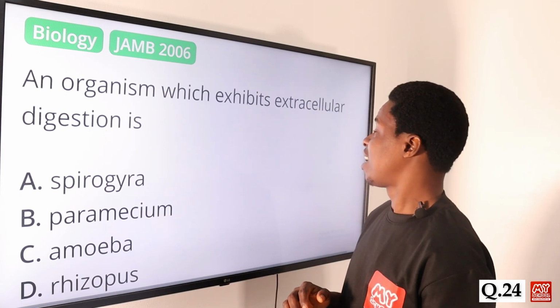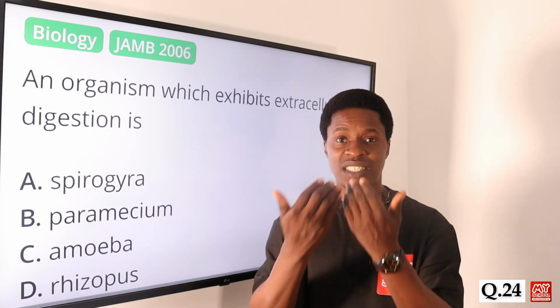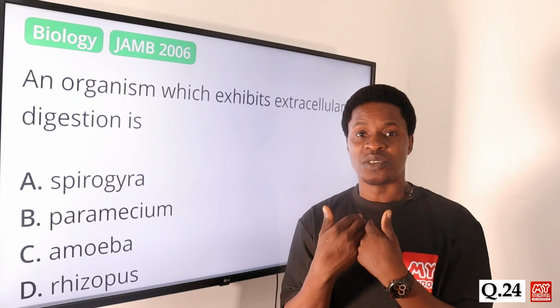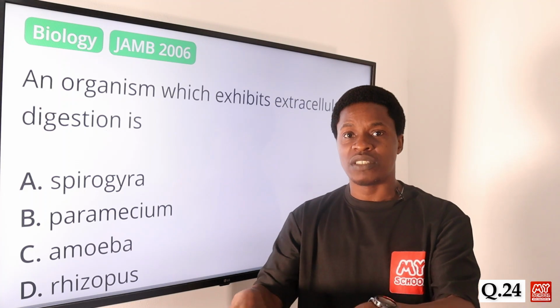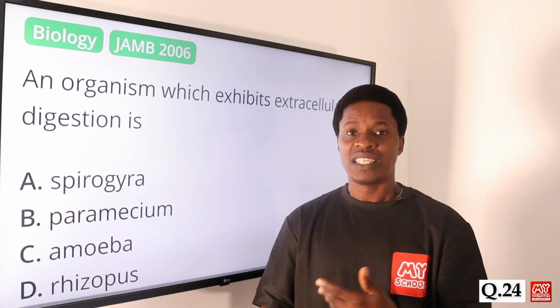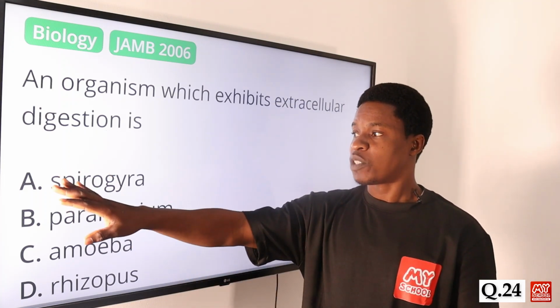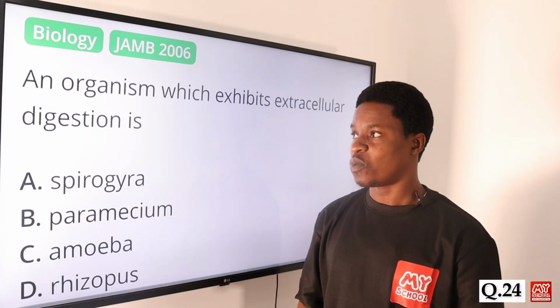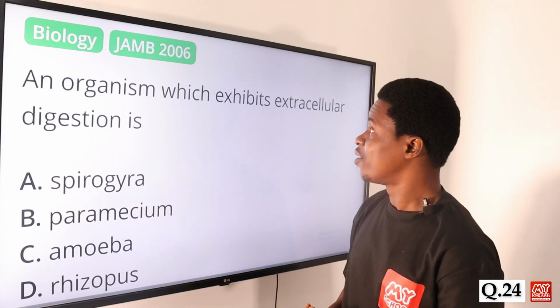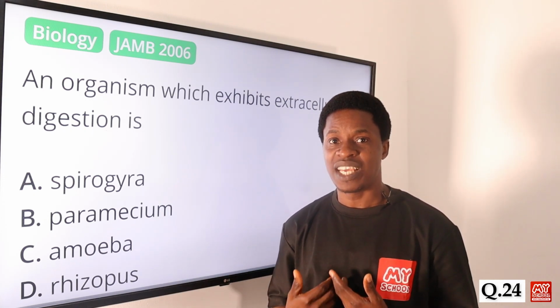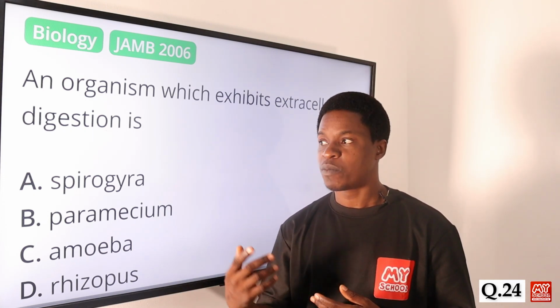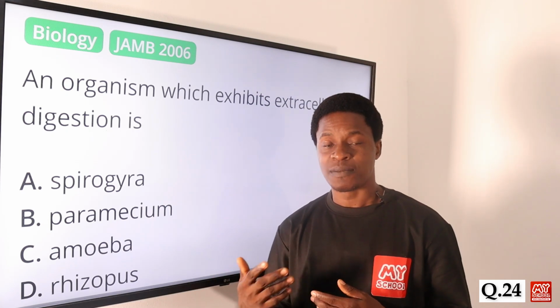When we talk about extracellular digestion, the organism doesn't ingest the food in. What it does rather is to secrete the enzyme on the food, and then take it in. So we have the spirogyra. The spirogyra, of course, we know undergoes what we call intracellular digestion, digesting the food inside of it. Don't forget that the spirogyra actually has what it takes.